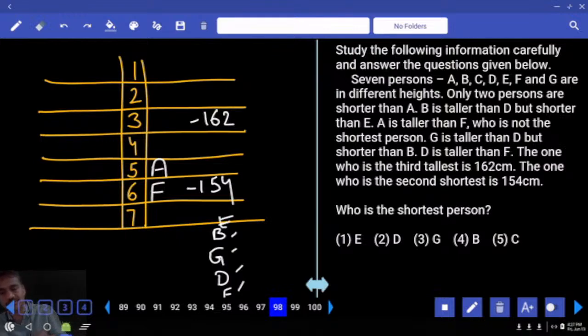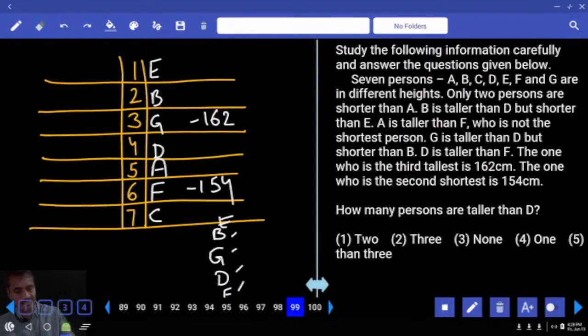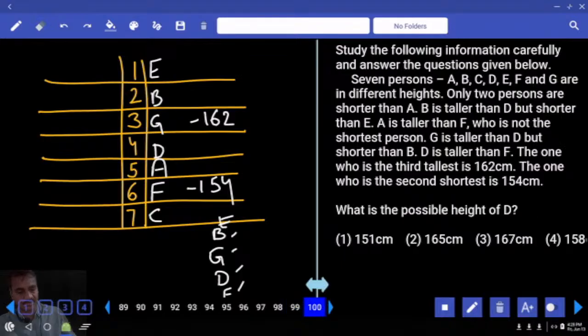Then how many persons are there? E, B, G, next one, D, and C. Then who is the shortest here? C, that is choice 5. Then 99. How many are taller than D? There are 3 persons, choice 2. And possible height of D. Height of D is in between 156 to 161, then 158, choice 4.